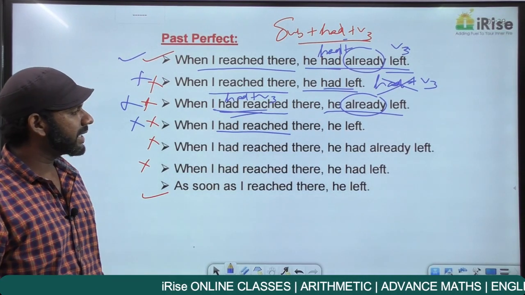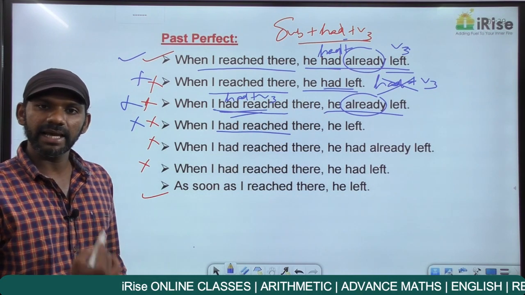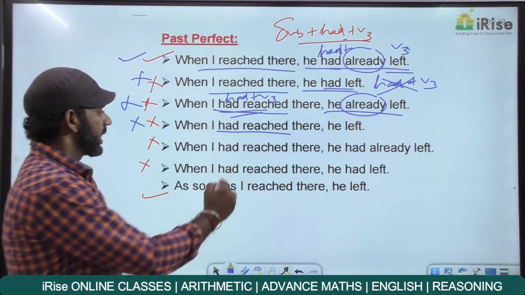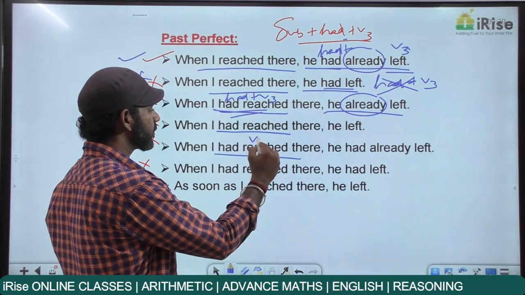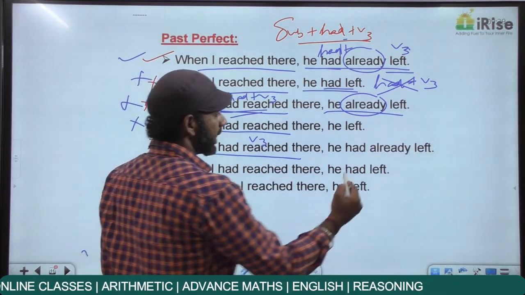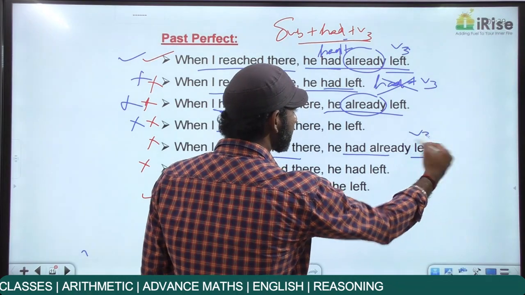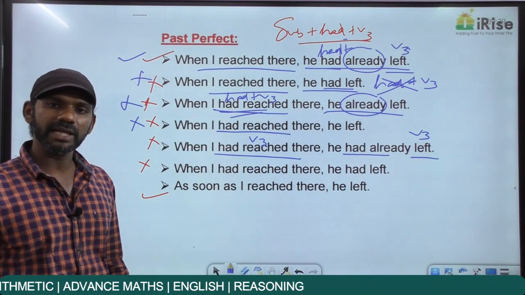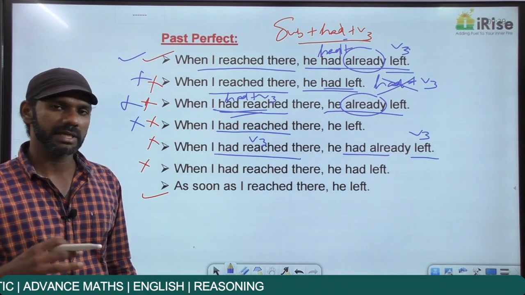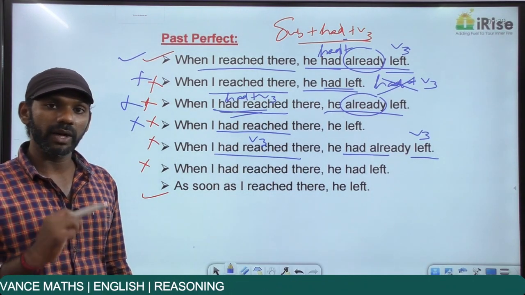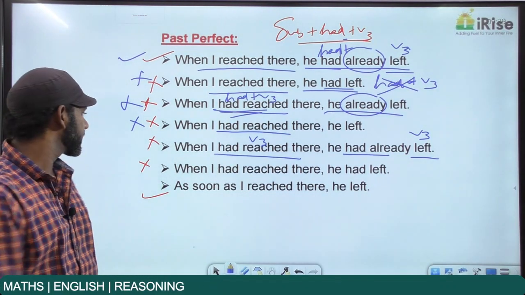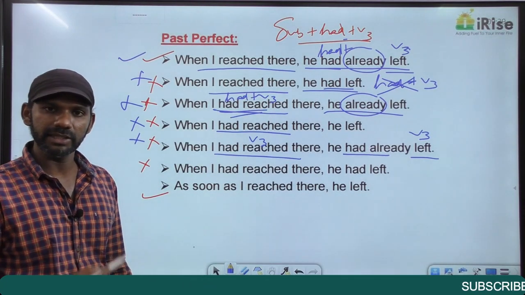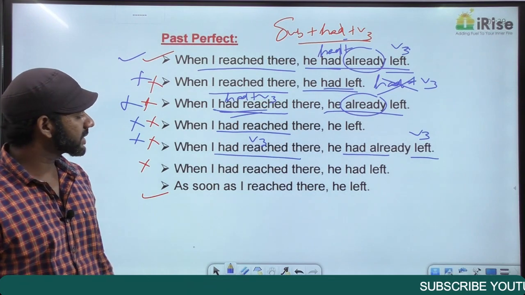When I had reached there, comma, he had already left. Two actions in the past tense. Had reached is had plus V3, past perfect. Had already left is also had plus V3, past perfect. In this statement, both the actions are in the past perfect tense. I told you in a sentence only one action can be in the past perfect tense. Based on that, we can say this sentence is grammatically wrong. Come to the next one.